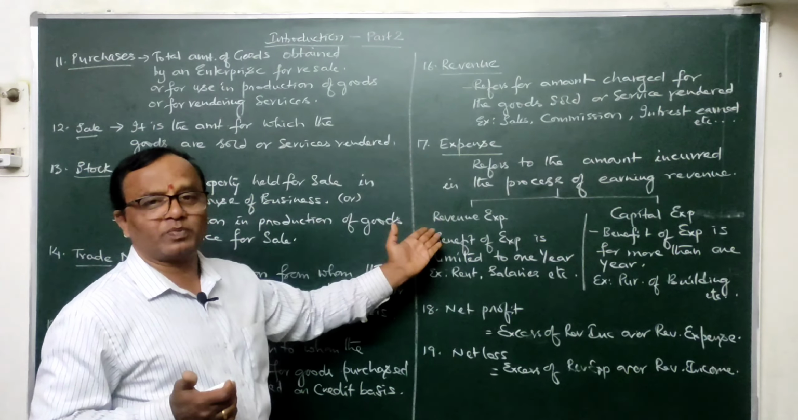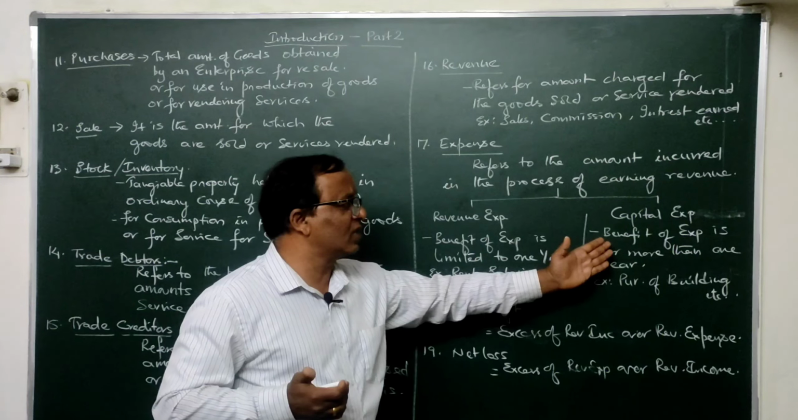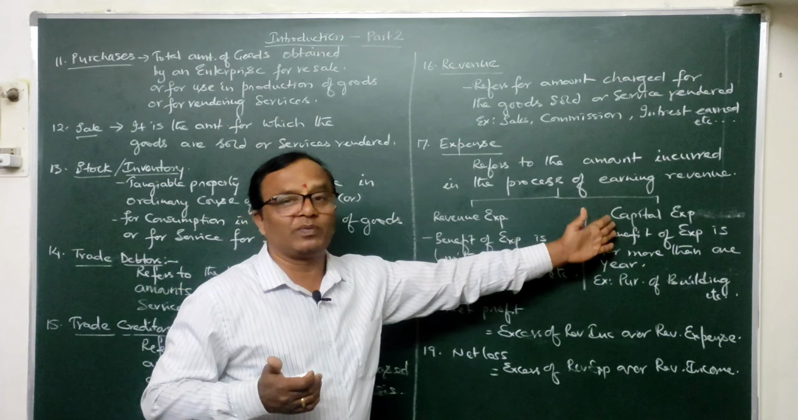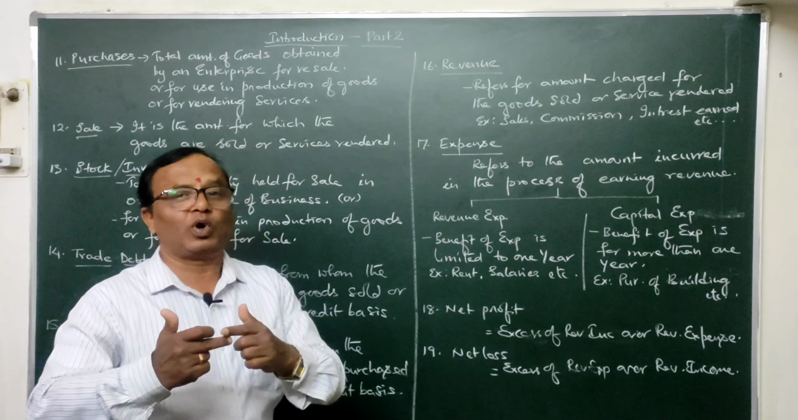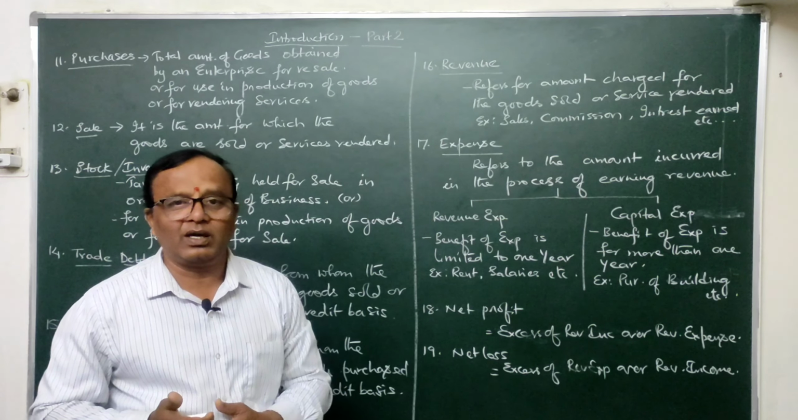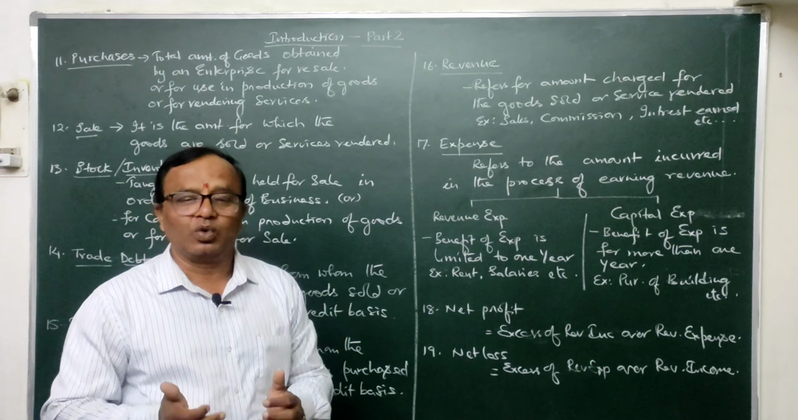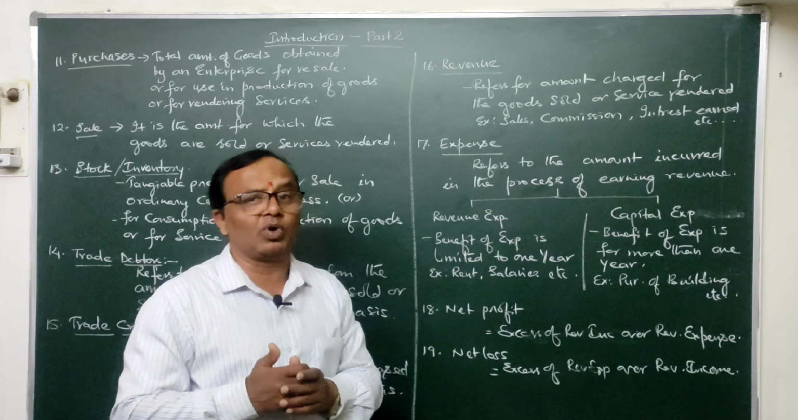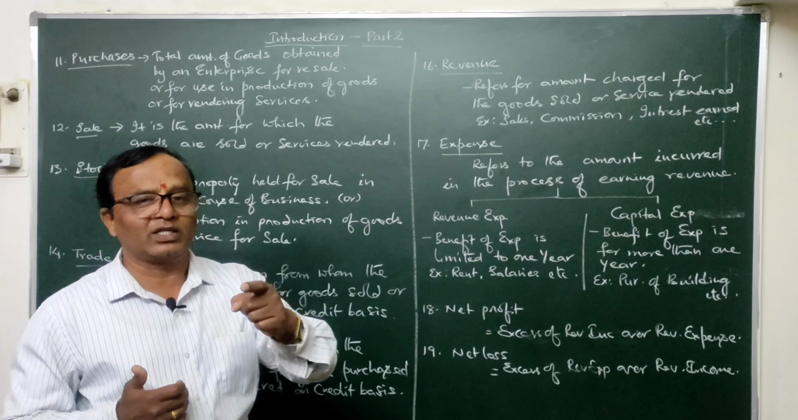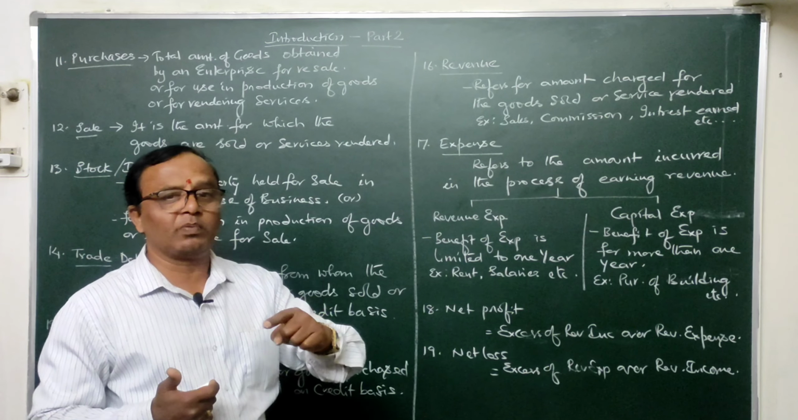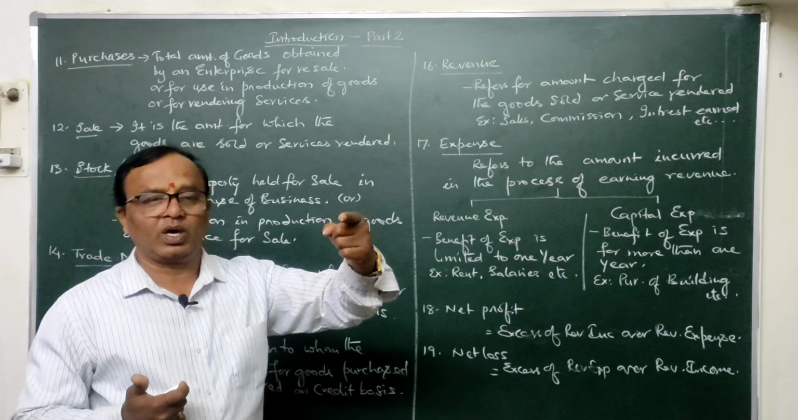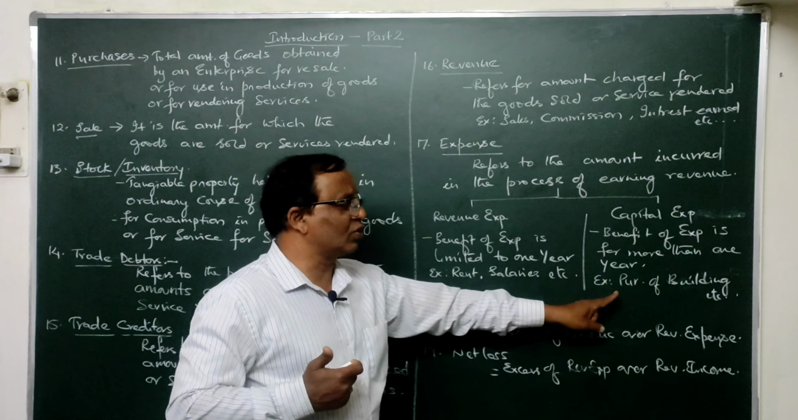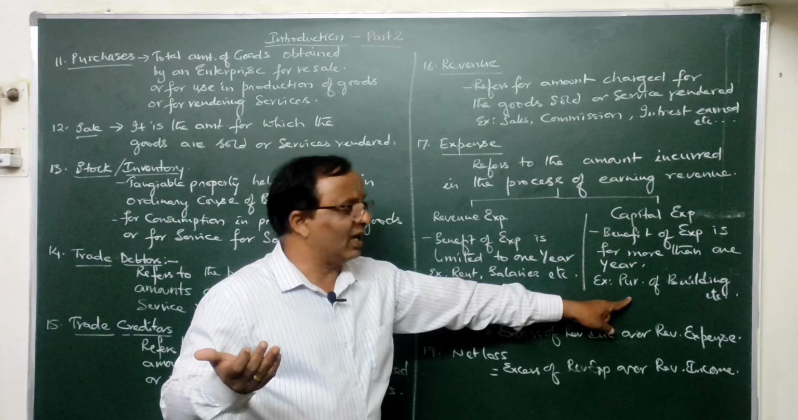See, the opposite of revenue expense is capital expense. What is the capital expense? The benefit of this expense is for more than 1 year. In other words, the benefit of this expense you will be able to reap for more than 1 year. Just like when a business has purchased a building, some furniture, or some asset. At that time you observe the benefit of that particular asset purchased can be reaped for more than 1 year. Okay, so such type of expense we will call a capital expense, just like purchase of building, furniture, etc.